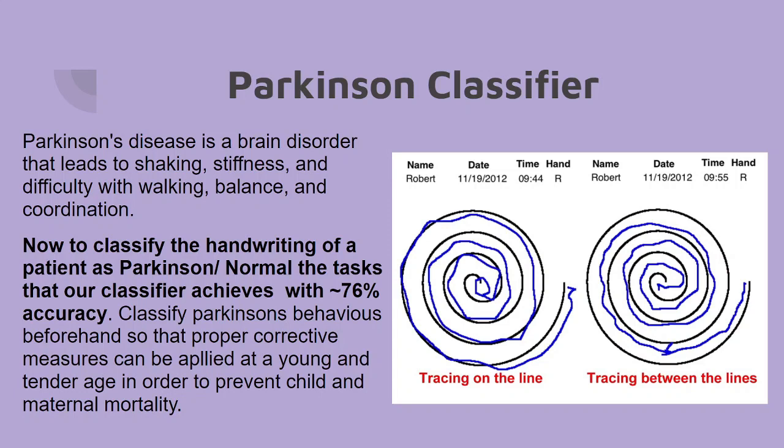As we can see in the images, there are tremors in the hands of those who are infected with Parkinson, and we've done the best, which achieves around 76% accuracy. Nothing is as close as this because all of the datasets on Parkinson are very small. This is an active research project.